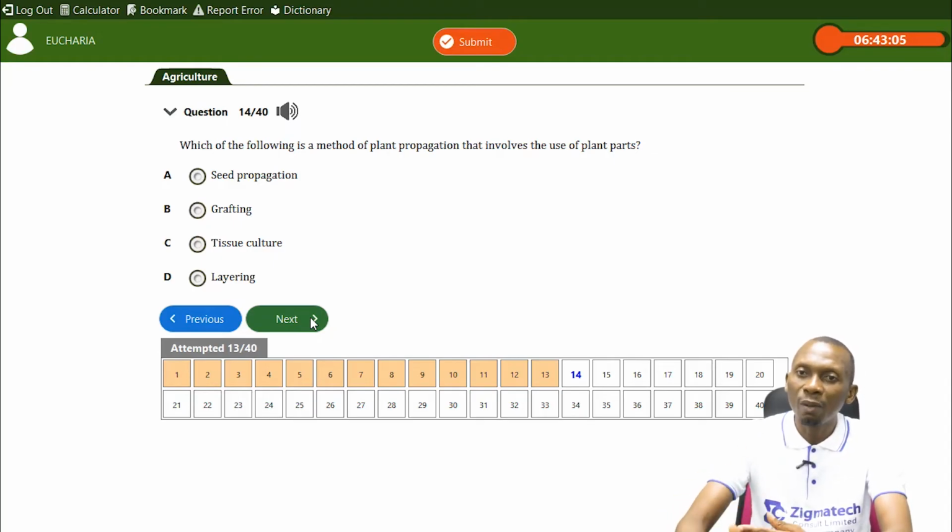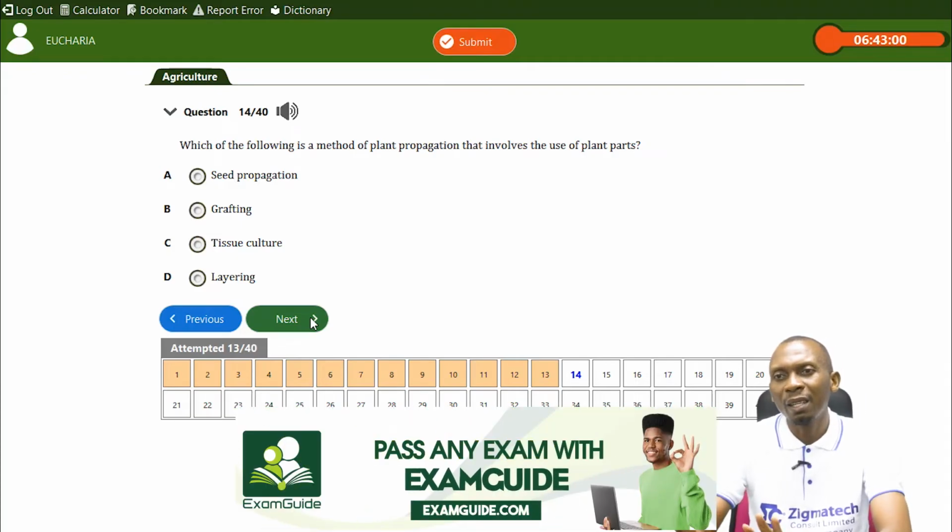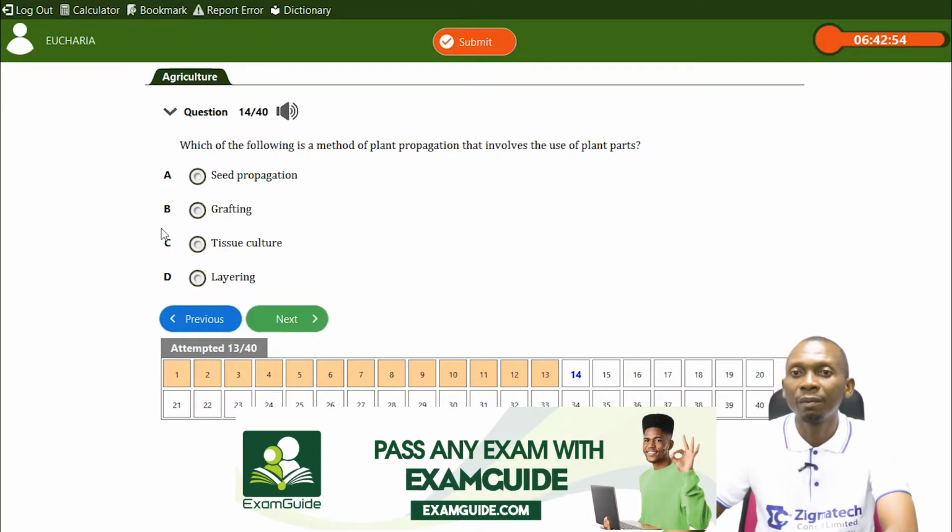That's the development of roots around that area. That's layering. We're not talking about layering. It does not involve taking a part of the plant. So the answer here is grafting.